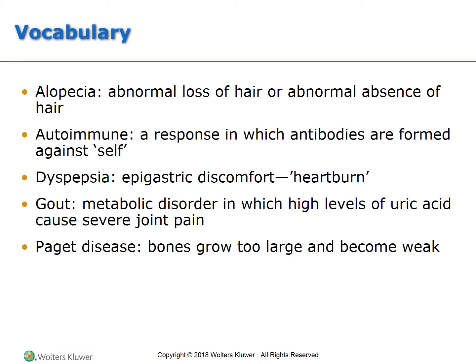Autoimmune is a response in which antibodies are formed against self, so begin attacking one's own body or tissues. Dyspepsia is epigastric discomfort, aka layman's terms heartburn. Gout is a metabolic disorder in which high levels of uric acid cause severe joint pain, also called gouty arthritis. Paget's disease is another thing that we touch on. Bones grow too large and become weak. It's just one example of bone disorders that can occur.